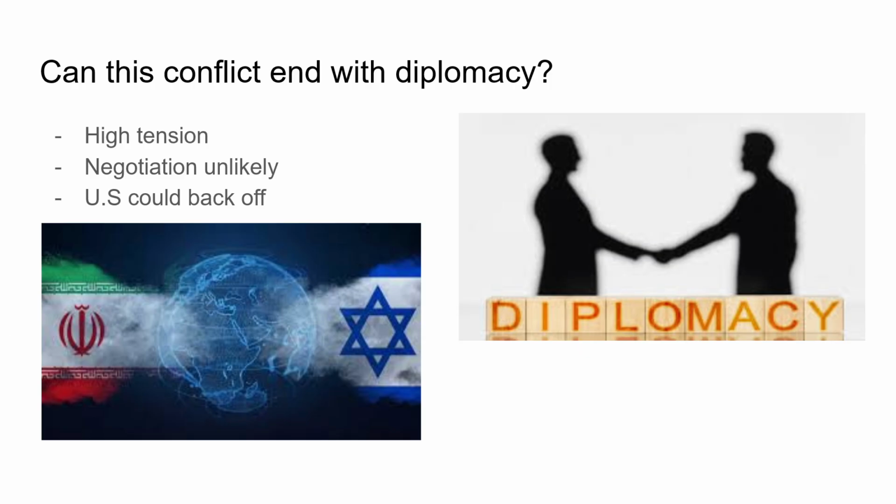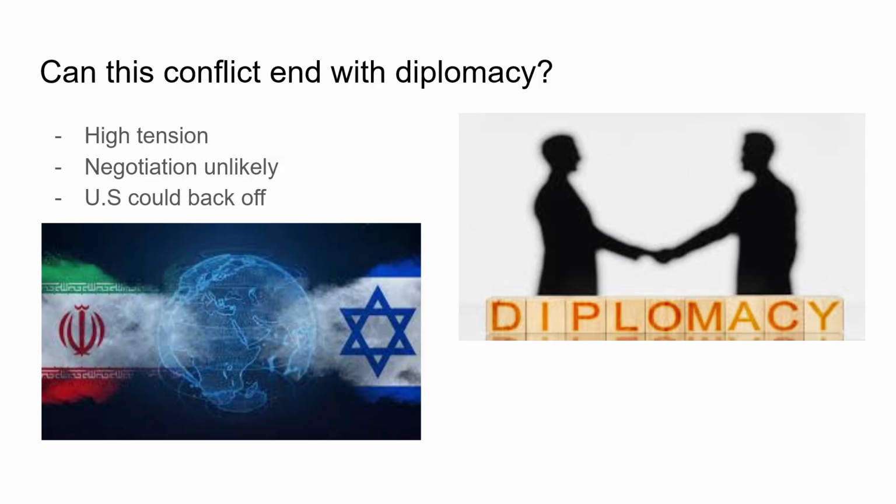Can this conflict end with diplomacy? As of right now, tensions are too high for negotiations to be likely. The foreign minister of Iran has even said negotiation is off the table. In order for a diplomatic approach to be possible, both sides would have to agree to back off and negotiate a ceasefire. But if they refuse and both sides continue to launch missiles at each other, not much progress can be made.